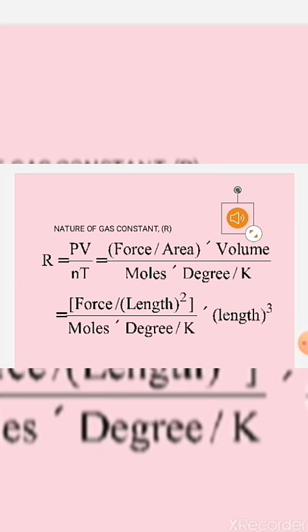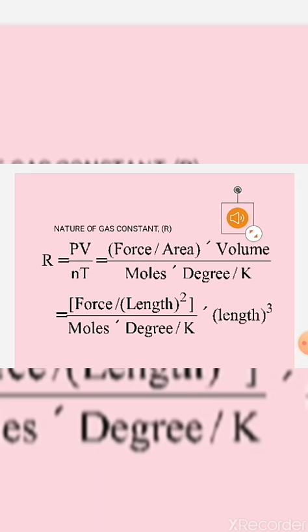If we try to define R, we have to use the formula R is equal to PV by nT. P is pressure, which can be written as force upon area. Volume can be written as L cubed.